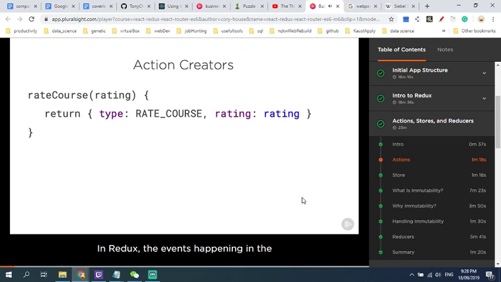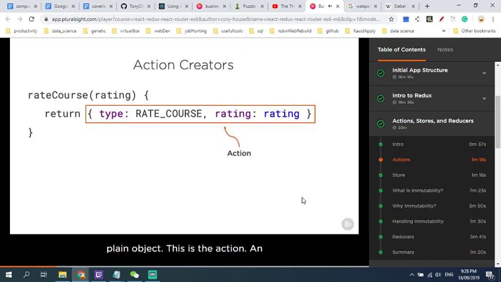In Redux, the events happening in the application are called actions. Actions are just plain objects containing a description of an event. So here's the plain object. This is the action. An action must have a type property. The rest of its shape is up to you. Here I'm passing some data under a property called rating. This could be a complex object, a simple number, a boolean, or really any value that's serializable. The only thing that you shouldn't try passing around in your actions are things that won't serialize to JSON, like functions or promises.